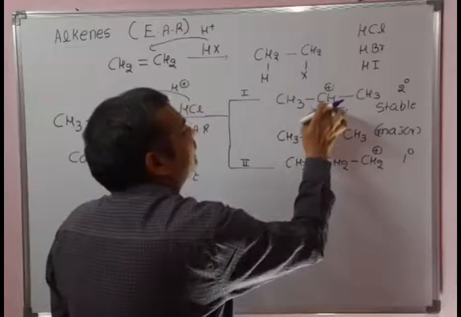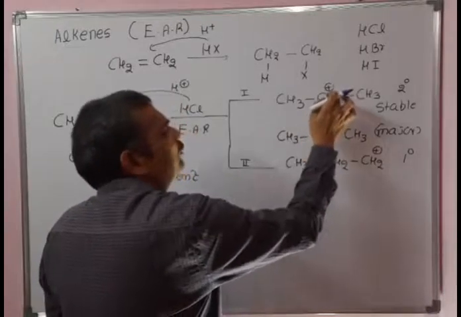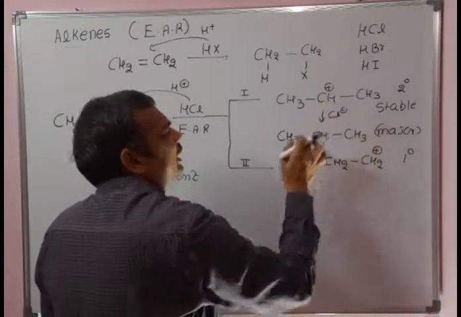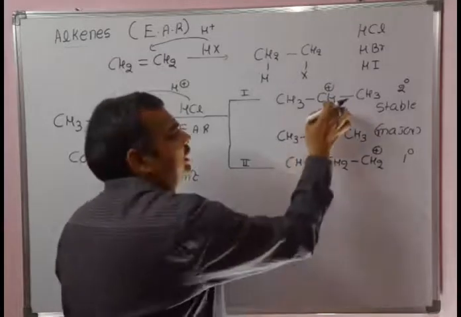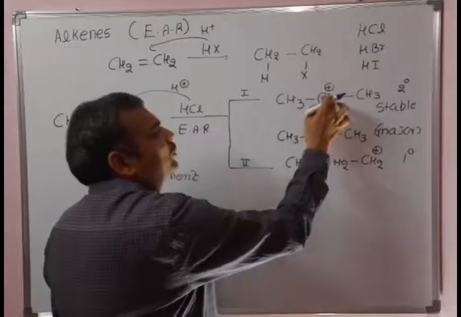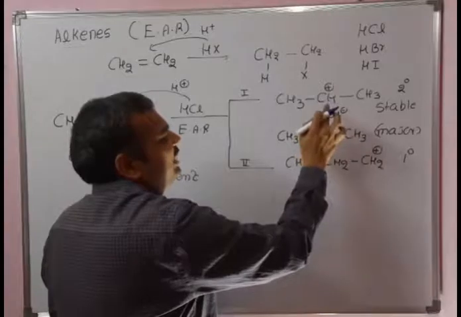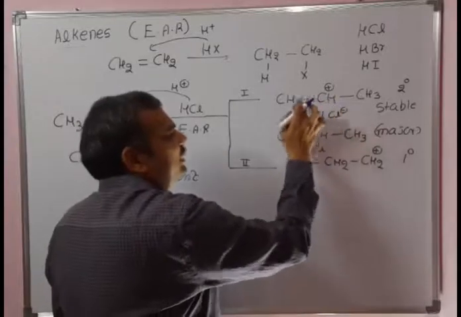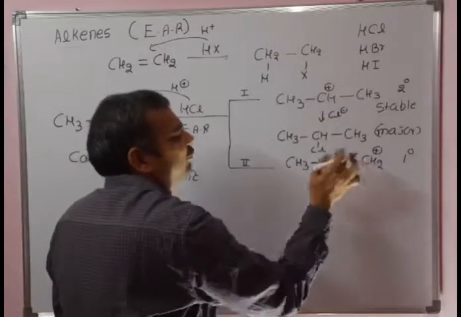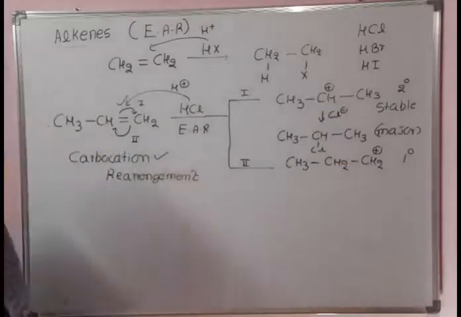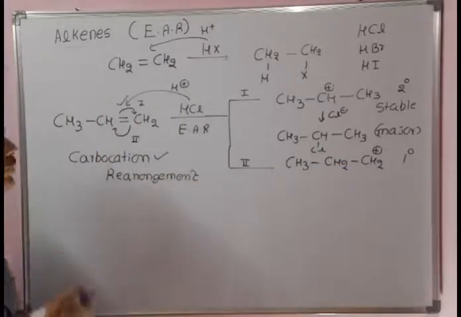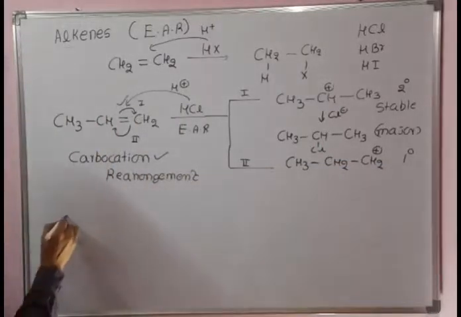Let's see what is happening here. Once the secondary carbocation is formed, there is no possibility for rearrangement, because a 1,2 hydride shift would give a primary carbocation. That's why there is no possibility. Let's see one more example.